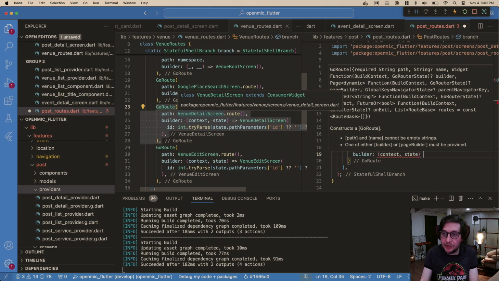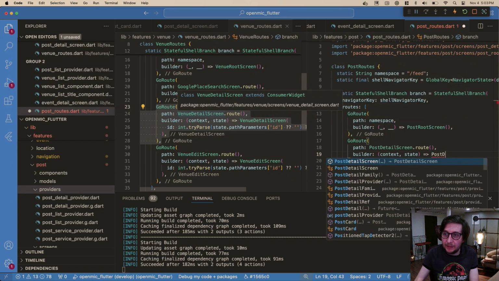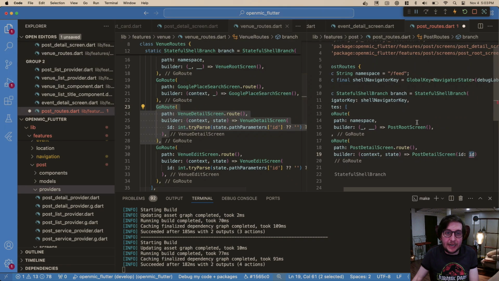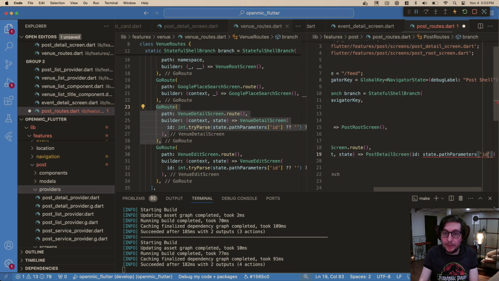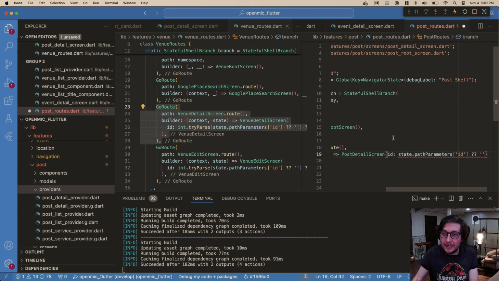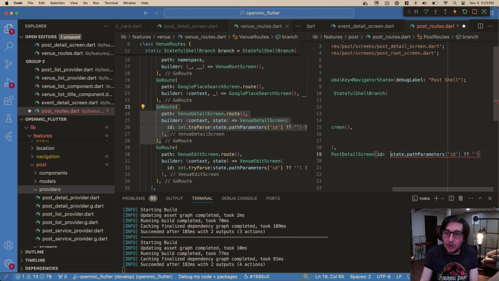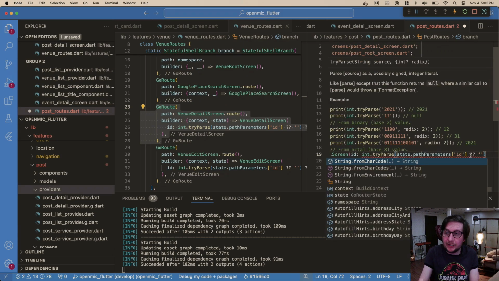So here we want to use our post detail screen. And specifically, we need to pass in an ID. Where do we get the ID from? Well, we get it by taking our state.pathParameters ID, which is going to be part of the URL. Otherwise, we'll just fall back to blank. And this needs to be an int. So we're going to do int.parse, but not int.parse. I very rarely use int.parse. I use int.tryParse because then it won't throw an exception if something goes wrong. It'll just become null. So we're going to try and parse that.